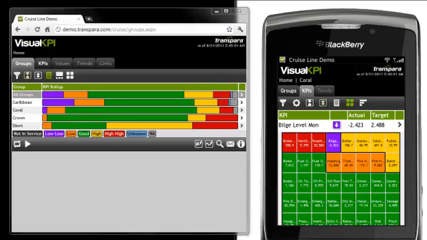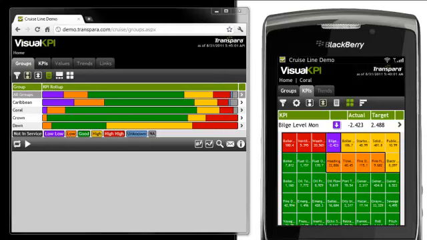Welcome to a brief tour of the Visual KPI user interface. I'm just going to walk through some of the key elements that appear on most screens throughout Visual KPI, giving you a sense for what types of data you can look at, what visual elements you'll see, and how to navigate. I'm looking at a web browser on the left.